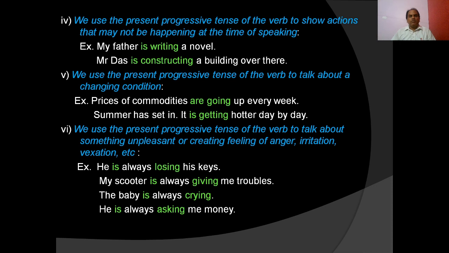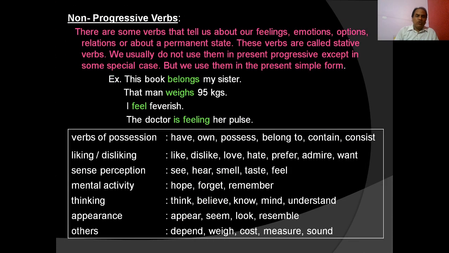And we use the present progressive tense of the verb to talk about something unpleasant or creating a feeling of anger, irritation, vexation, etc. He's always losing his keys, irritating. My scooter is always giving me trouble. The baby is always crying. He's always asking me for money. So you see, in this type of unpleasant situation or feeling of anger, irritation, vexation, we usually use present progressive tense. Okay.